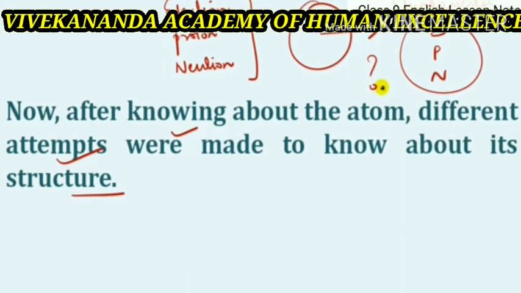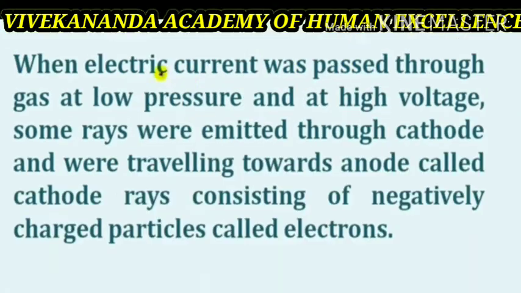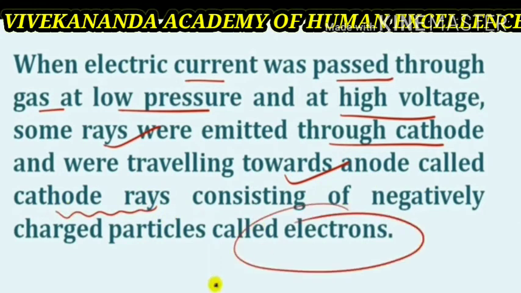Scientists contributed in revealing the presence of charged particles in an atom. It led to the discovery of the electron. The cathode rays were discovered by J.J. Thomson in the 19th century during studies of the passage of electricity through gases at extremely low pressures. At high voltage, some rays were emitted from the cathode and were traveling towards the anode, called cathode rays. They constitute charged particles called electrons.